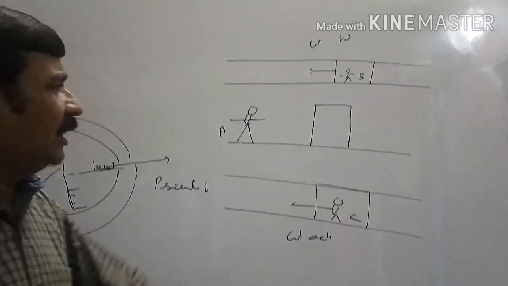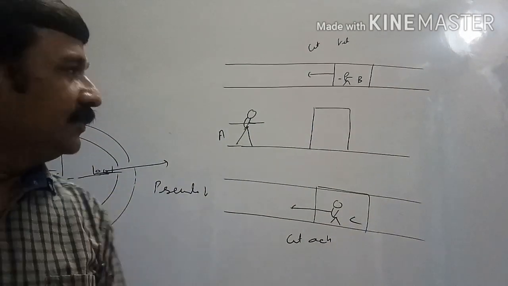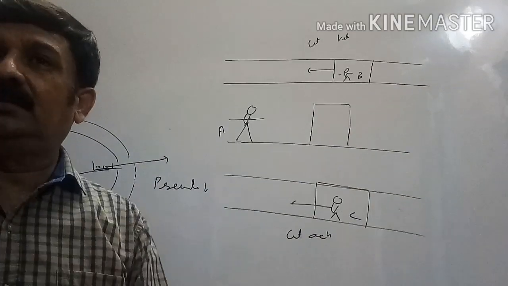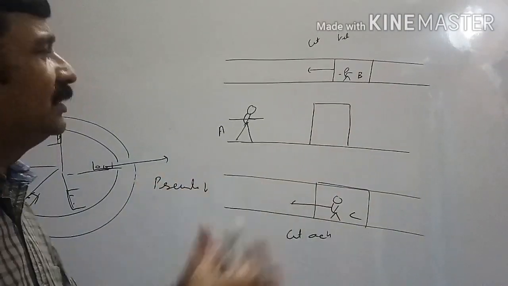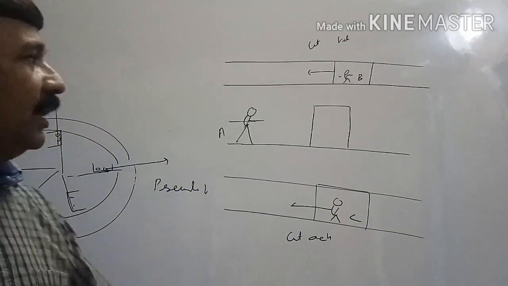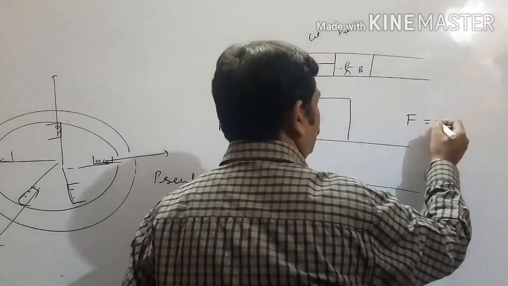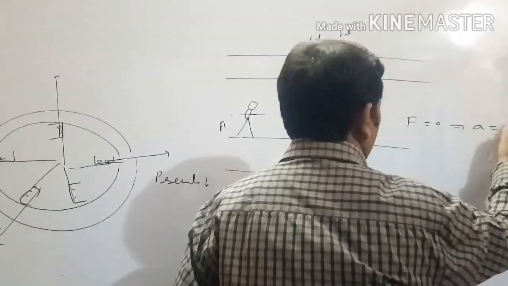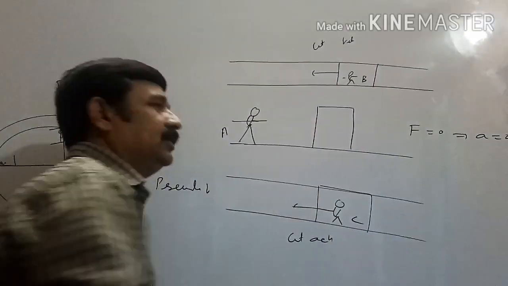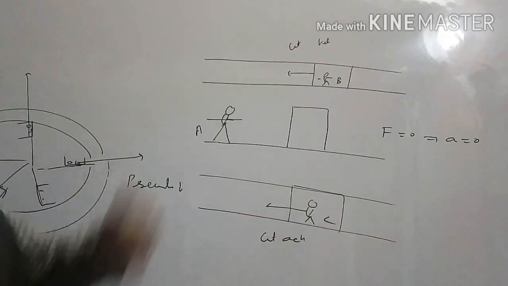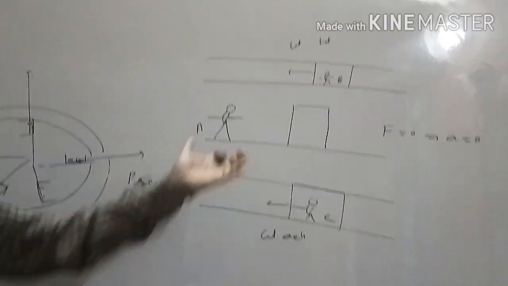All three observers are seeing the box. For observer A, the box is at rest because no force is acting on the box. He is saying that since F is 0, it implies that the acceleration of the box is also 0, meaning the box is at rest. He very easily applied Newton's law and said that the box is at rest because force is not acting, so acceleration will be 0.